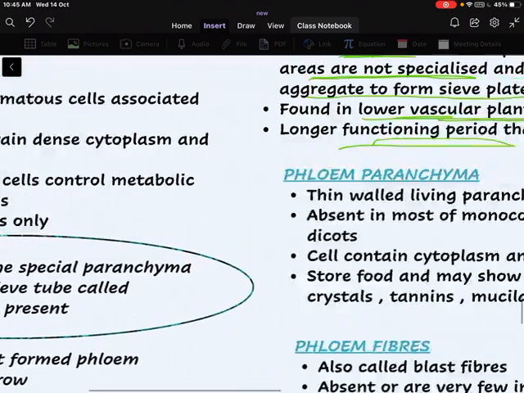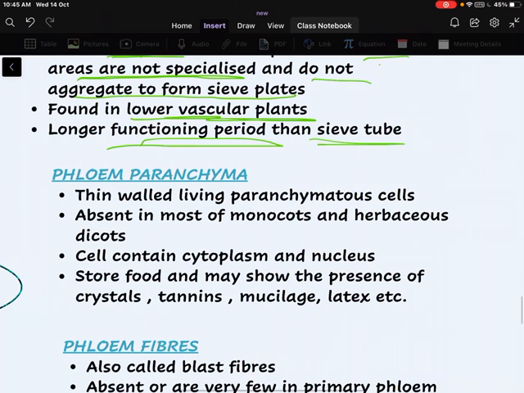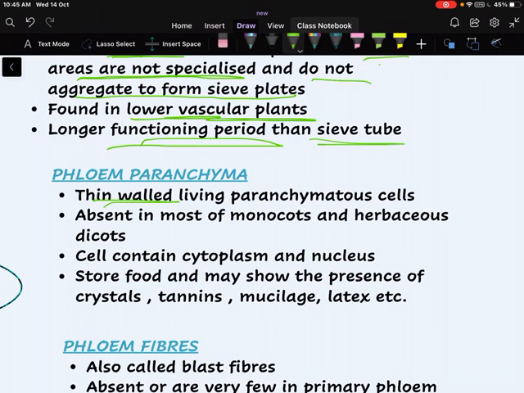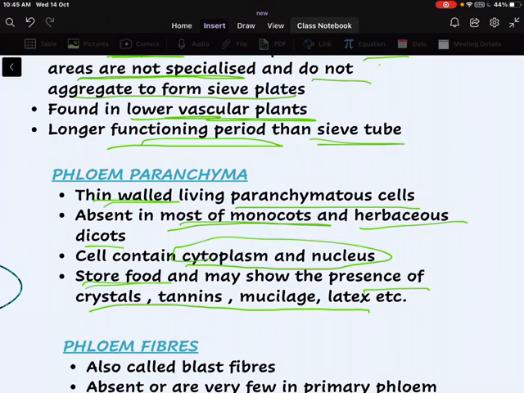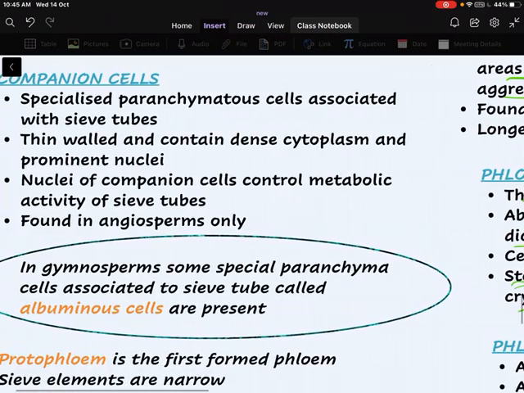Next is phloem parenchyma. These are thin-walled, living parenchymatous cells. These are absent in most of the monocots and herbaceous dicots. They contain cytoplasm and nucleus, and store food. Their function is to store food, and crystals, tannins, mucilage, latex, etc. can be present in the phloem parenchyma.